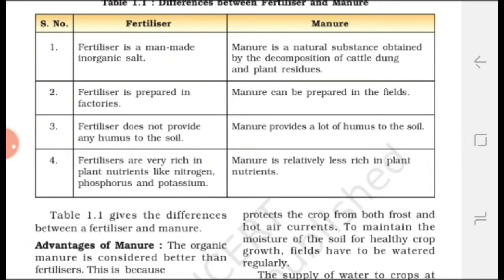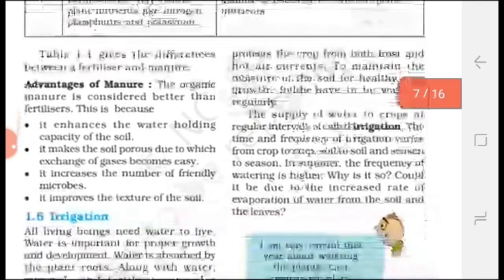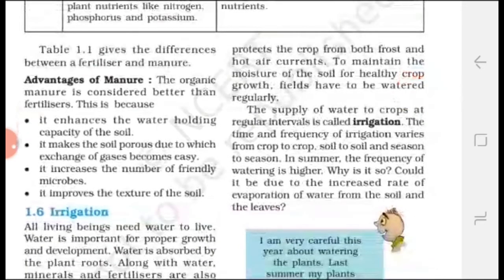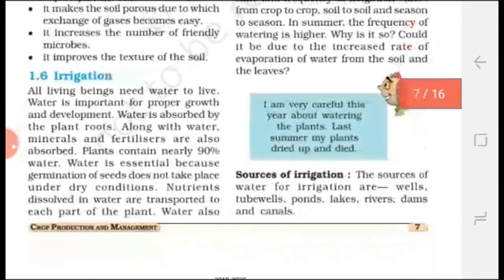Manure is a natural substance obtained by the decomposition of plants and animals' waste. It is prepared in fields. It provides a lot of humus to the soil. It is less rich in nutrients, so it is required in large quantities. And manure does not cause water pollution. Manures improve the texture of soil. Manures make soil porous, due to which exchange of gases takes place in soil. So manure is better than fertilizers.